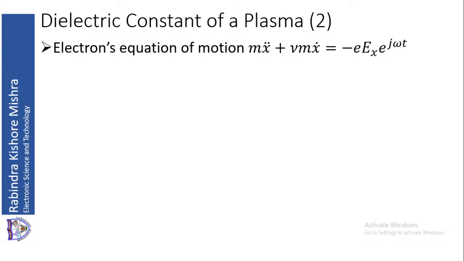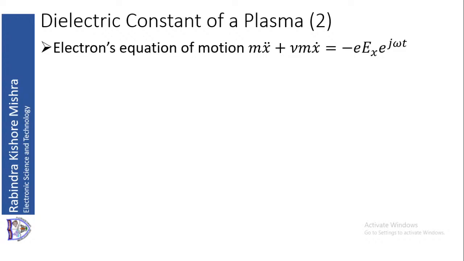So F is equal to mass into acceleration plus any other force. Now mass into acceleration is m into x double dot, as I have told you. D is in the direction of x. Alright, that is what we have assumed.